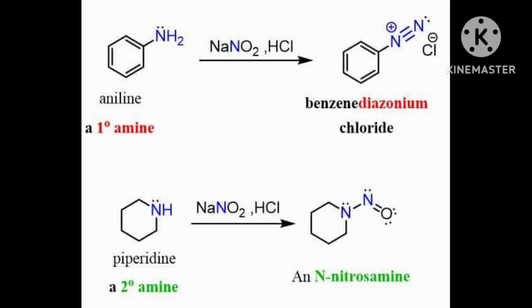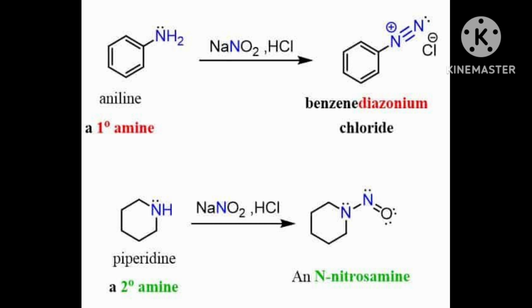First, primary aliphatic amines react with nitrous acid to form aliphatic diazonium salt, which, being unstable, liberates nitrogen gas quantitatively and alcohols. Quantitative evolution of nitrogen is used in the estimation of amino acids and proteins.